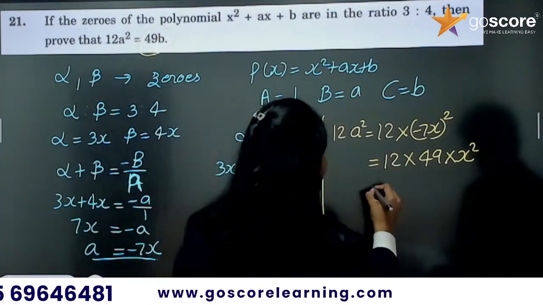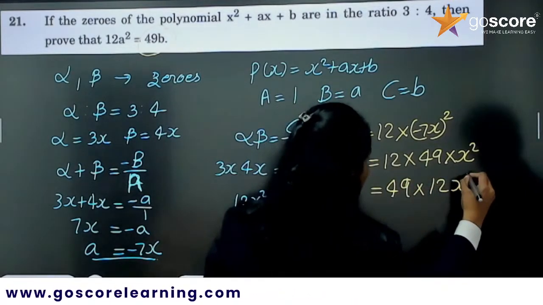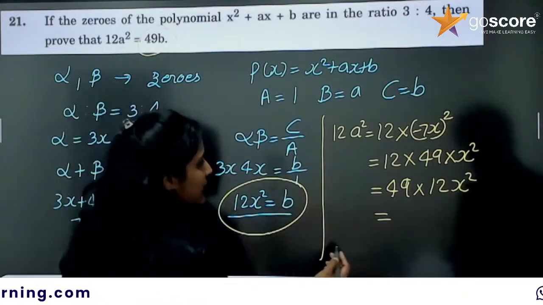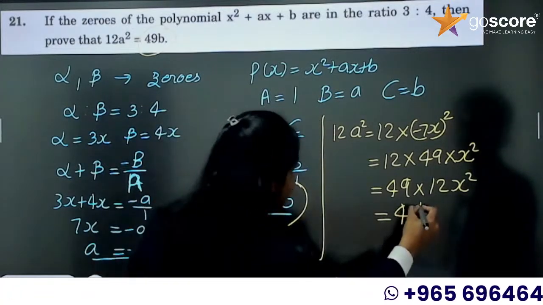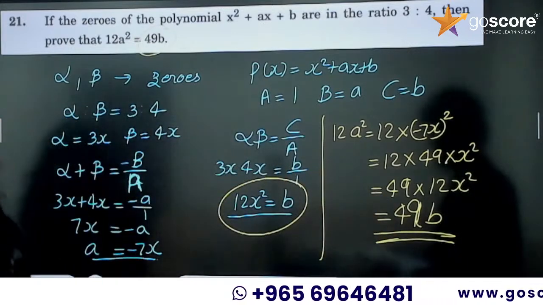So I will take 49 into 12x square. Now, what is 12x square? 12x square is b. So 49b. So we got 12a square equal to 49b.